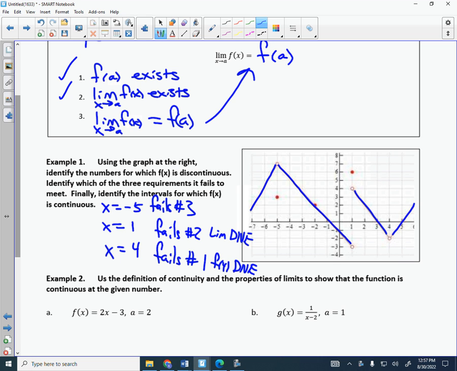I heard a question. If it's discontinuous, it will always fail one of these. And if it's discontinuous, it will always fail number 3. But we do it in order. Do you understand? Sometimes on the test, people get smart with me and they say, anytime you tell me the reason why it fails, I say, fails number 3. Yeah, but did it fail this one first? You need to go in order. Otherwise, people just say fails number 3, fails number 3, fails number 3. Haha, Mr. Gens, I got it right. You got it wrong. I'm smart. Okay, nope, don't like that. Go in order. Everybody clear?